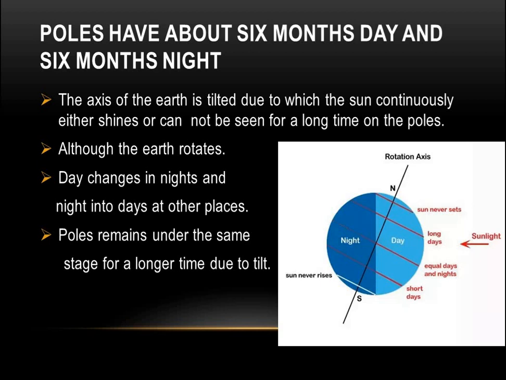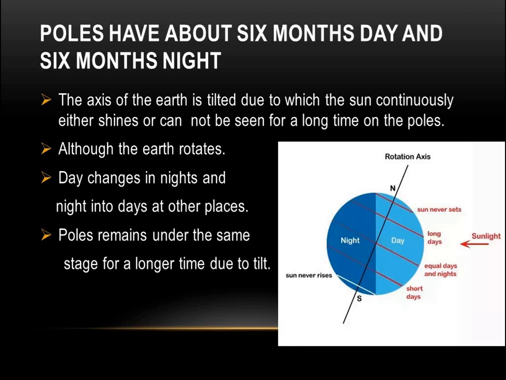Though the earth rotates, day changes into night and night into day at other places. Other places experience day, night, night, day, but the poles remain in the same state for a longer time due to the tilt. So due to the tilt of the axis, the poles experience near about 6 months day and 6 months night.